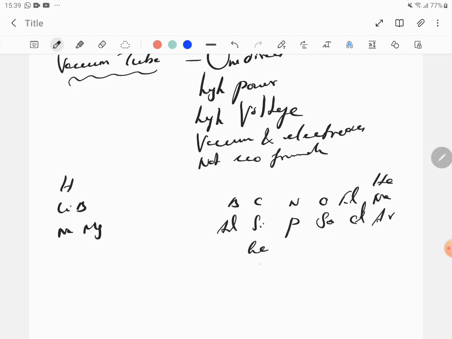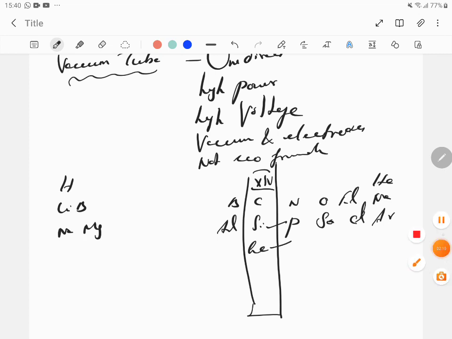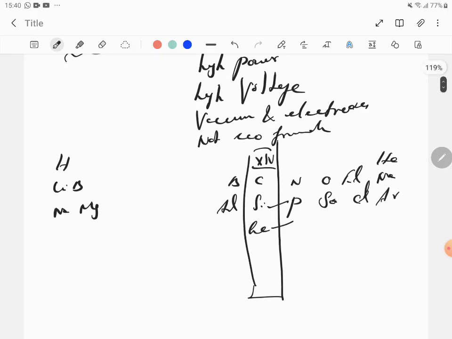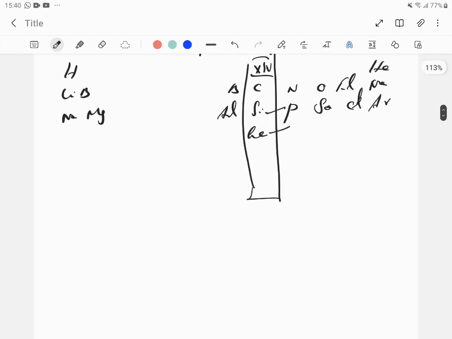So silicon and germanium, this is a group 14 element. Generally, silicon and germanium are classified as semiconductors. They got silicon and germanium, which were semiconductors. How different were semiconductors from the vacuum tube?